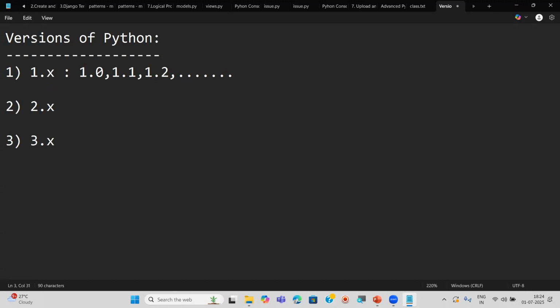But right now this 1.x is deprecated. Deprecated means outdated. The technical term is deprecated. You can say it is an outdated version, and right now we are not using it. In the olden days, at the time of starting, in 1989, 1991, we were using this one, at the starting of Python development. But right now it is totally expired.